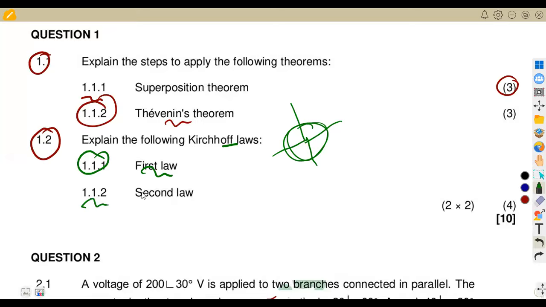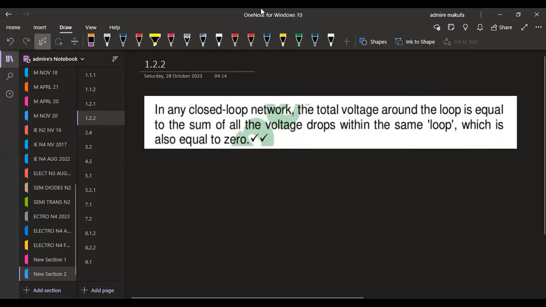Then the second law, which is our voltage law, which is referring to a closed loop. It must be from a closed loop, and if you work out the algebraic sum of the voltages, they must be equal to 0. That's what we are simply saying.